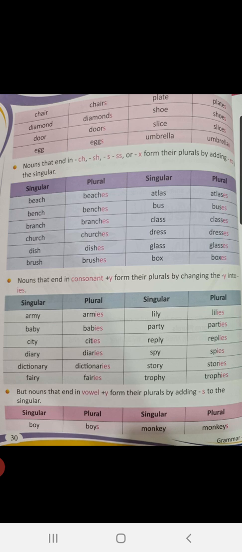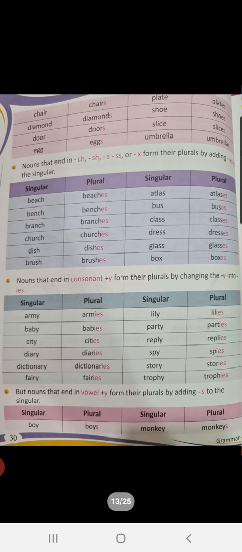Nouns that end in consonant plus y. That means the nouns which have y at the end, but before the letter y, there is a consonant. You all know what consonants are? The letters other than vowels. Vowels are A, E, I, O, U. So the alphabets other than vowels are known as consonants.